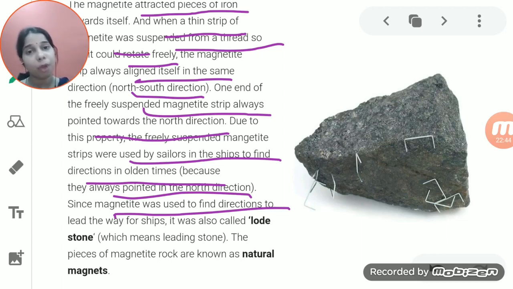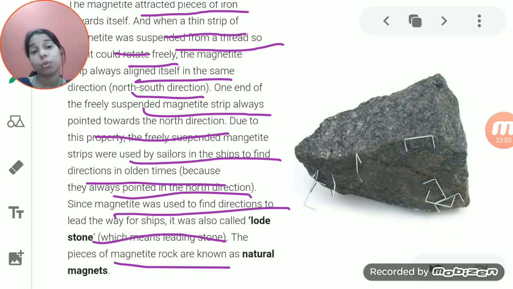And because of the property of this stone to show the north and south direction and help the sailors to find the direction, this stone is known as a lodestone or the leading stone. Now the piece of the magnetite rock is also known as the natural magnet. This is the natural magnet which has been extracted from the earth's crust, and there they found that this rock has the property of attracting things towards itself.